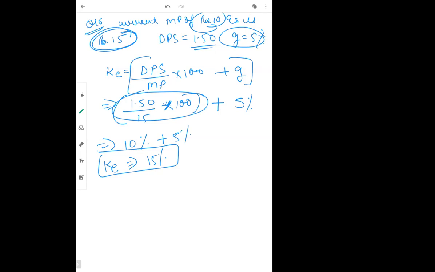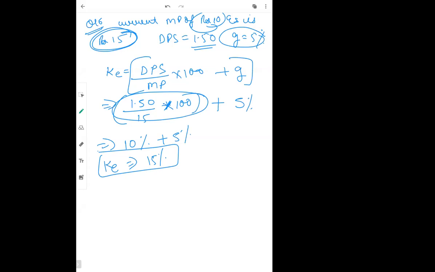Face value means the original value on which they were originated, or on which they were given to the public for the IPOs. Initially they were offered at 10 rupees, but now because of the market's ups and downs, the market value of shares changes. So that 15 rupees is the current price prevailing in the market for your share, known as market value. So 15 is the market price and 10 was the original face value. Just for confusion they have given it; we don't want face value, we always want this market price.